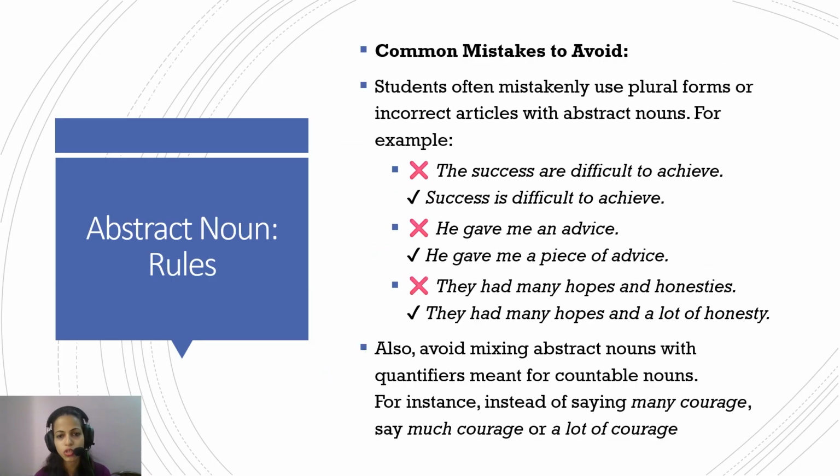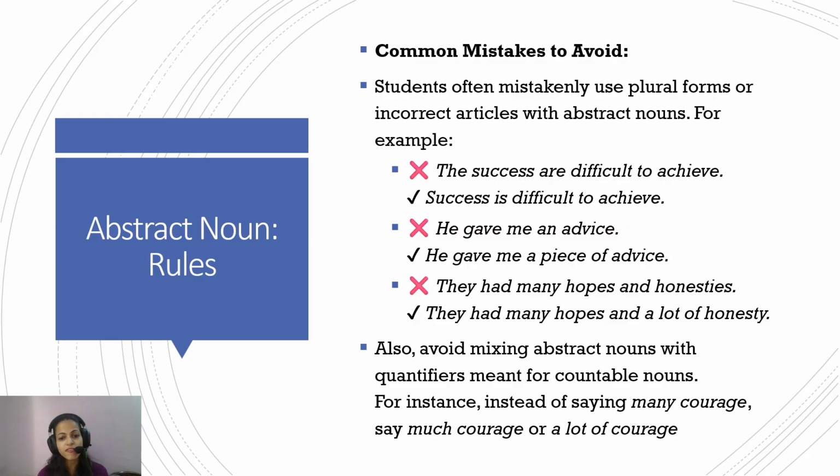Now, the common mistakes to avoid. Students often mistakenly use plural forms or incorrect articles with abstract nouns. For example, "the success are difficult to achieve." A lot of students see S at the end of success and treat it as plural. That is wrong. Success is a singular abstract noun, and the correct way is "success is difficult to achieve" and not "are." Success is singular and hence a singular verb is used.